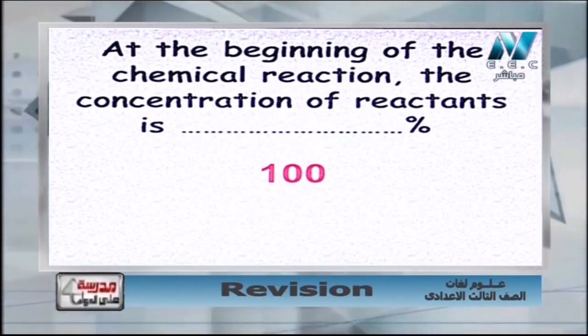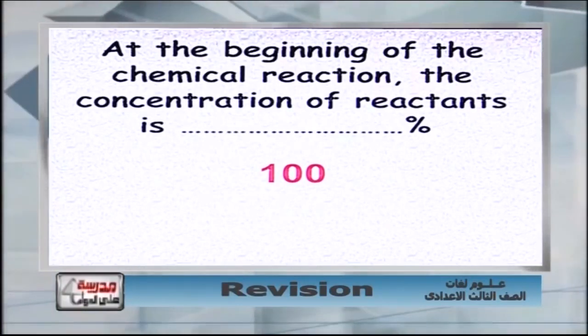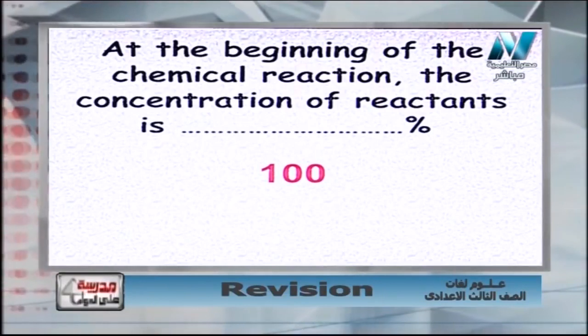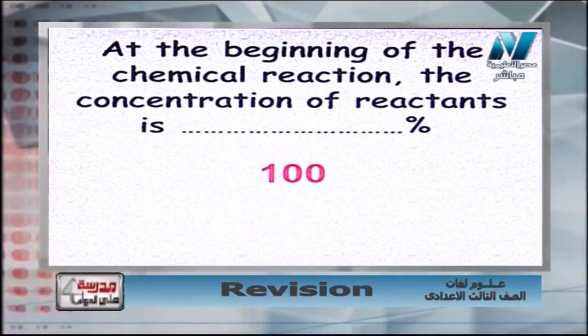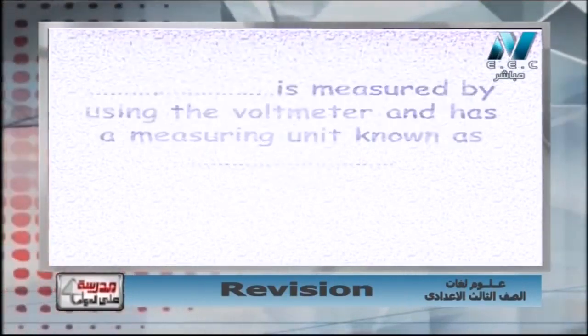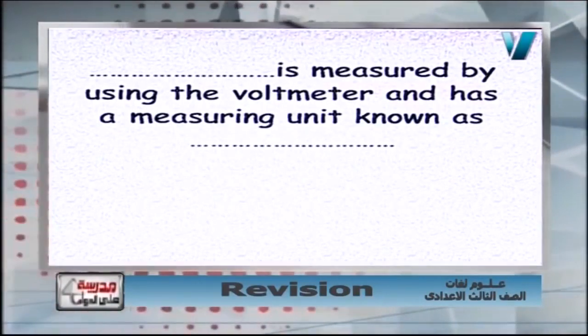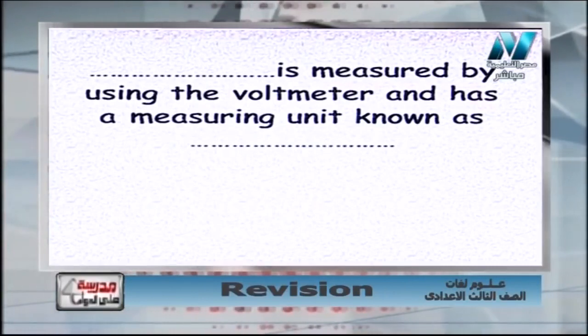So again, at the beginning of the chemical reaction, the concentration of reactants is 100% and the concentration of the products is 0%.